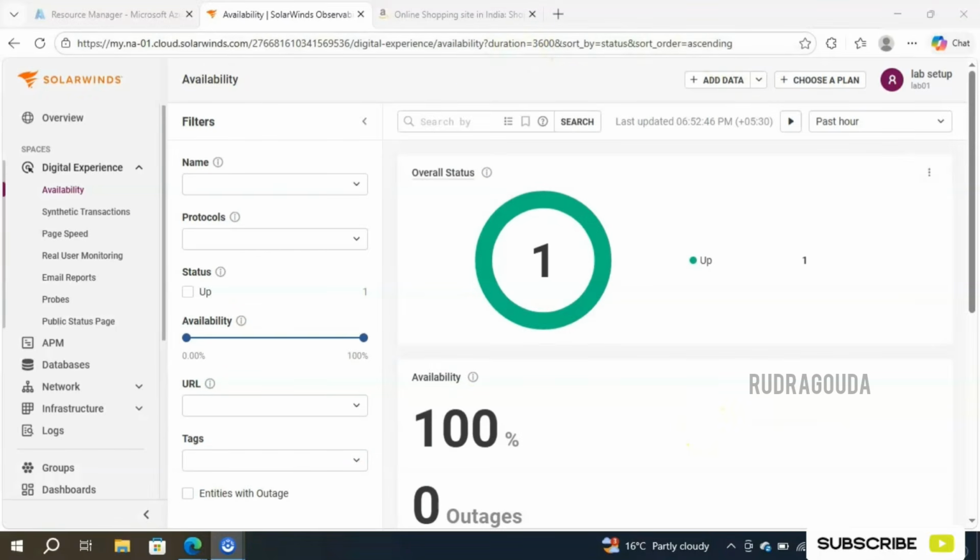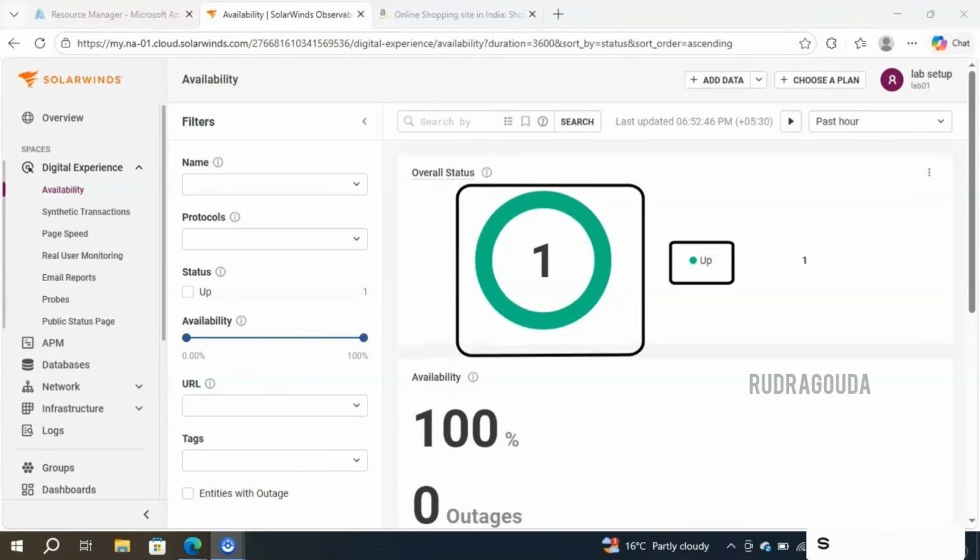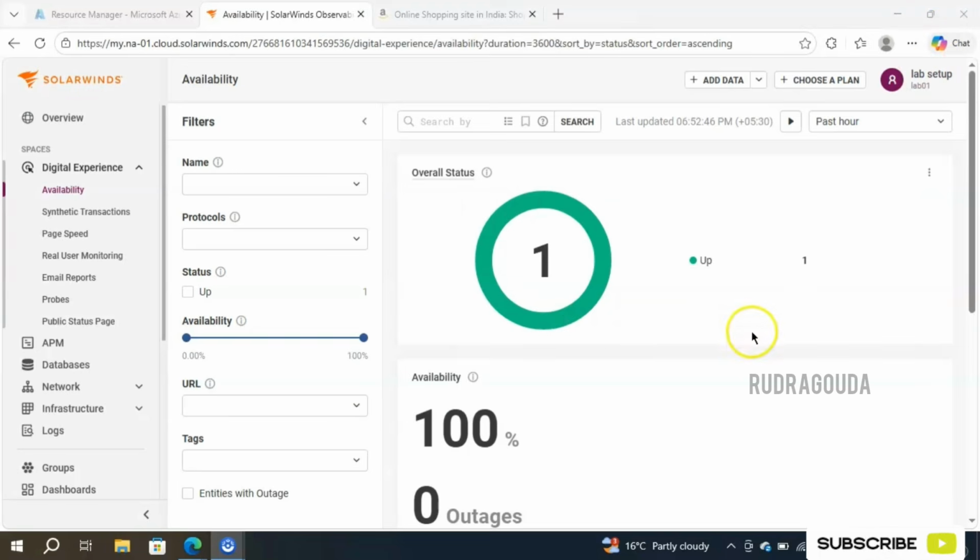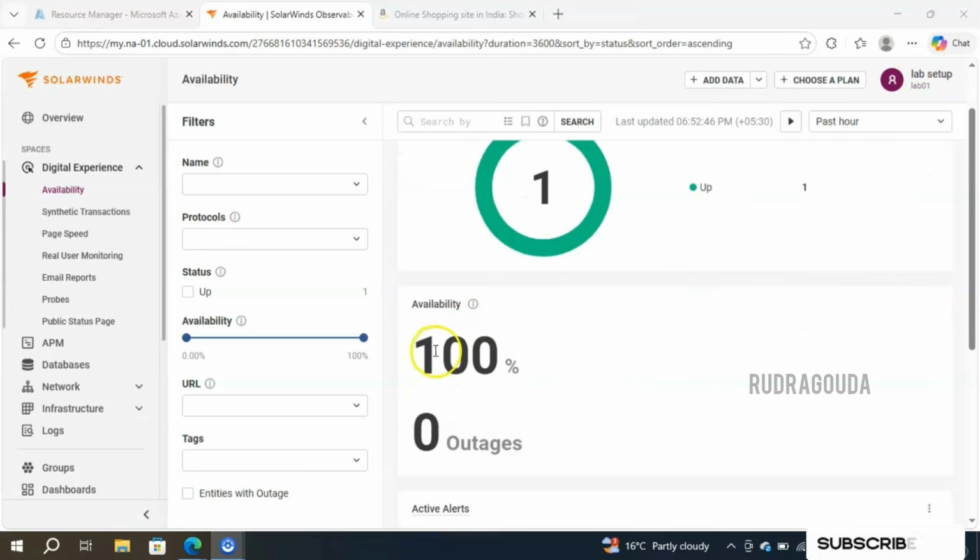Okay, now the status has changed. Earlier it was different, right? Now it is up and in the green color. It means everything is working as expected over here. And the next component is availability. It is showing 100% available. From the time I configured it till now, it is available 100%.